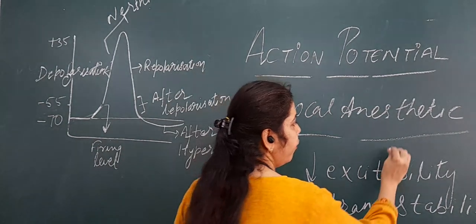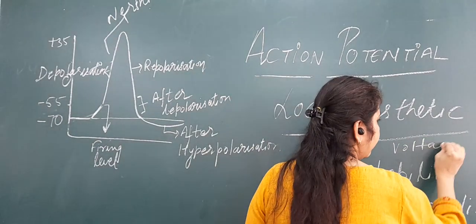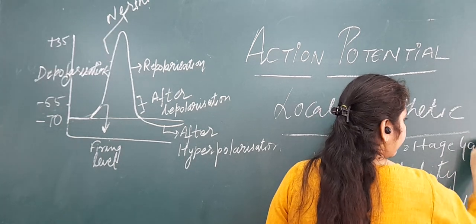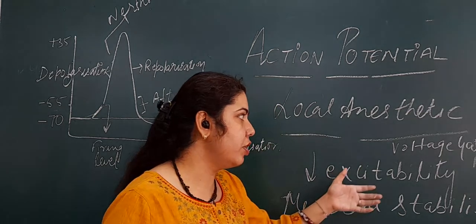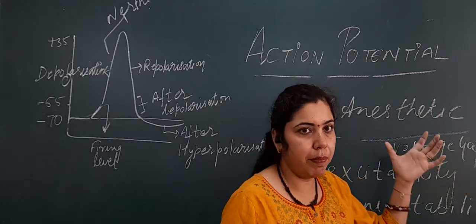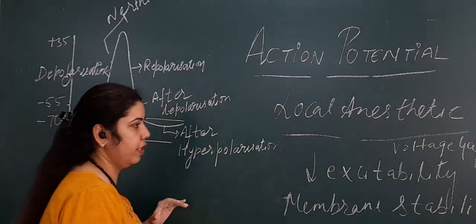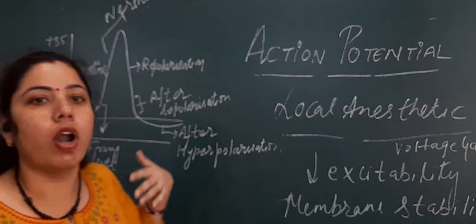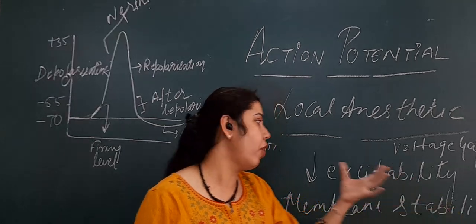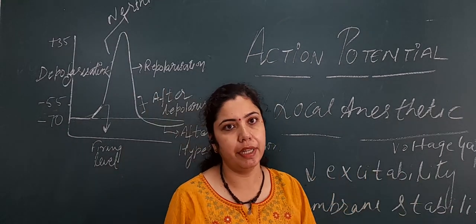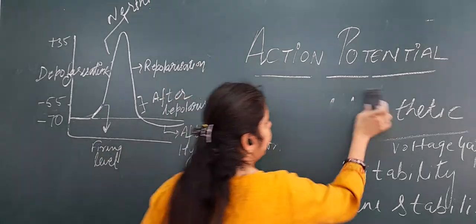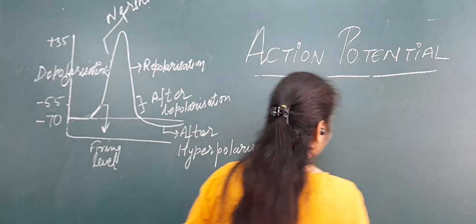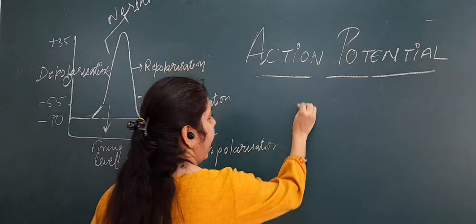They are called membrane stabilizers because their action depends upon this phase. They block the voltage gated sodium channel, so action potential will not be initiated. So they are called membrane stabilizers, and they decrease the excitability of a nerve. Now, the next MCQ which can be asked based on this phase is hyponatremia.